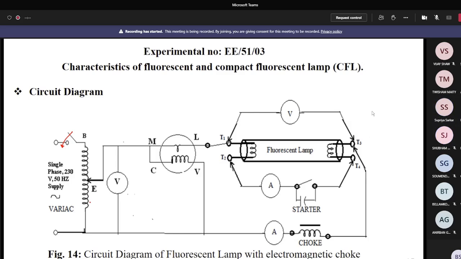Okay, sir. Yes, sir. So now when you increase the voltage slowly, you can see the reading of this voltmeter because it is connected across the variac. In the wattmeter you can see little deflection or no deflection. Why is it? At the starting condition, the current is very small.